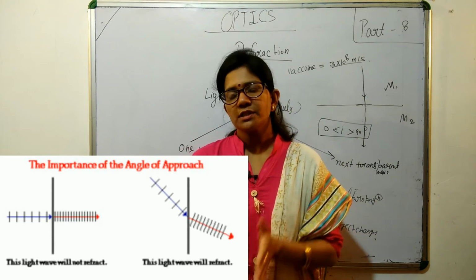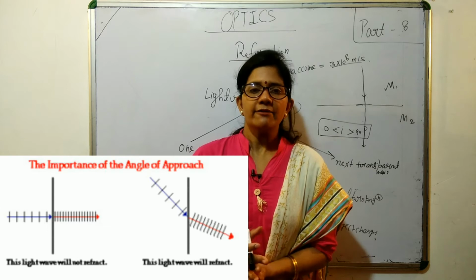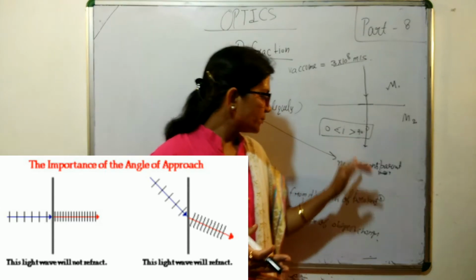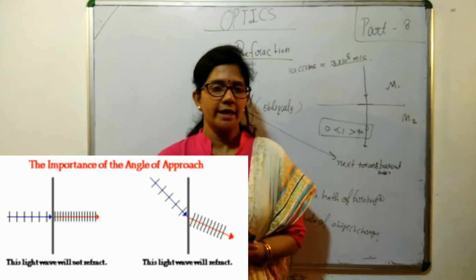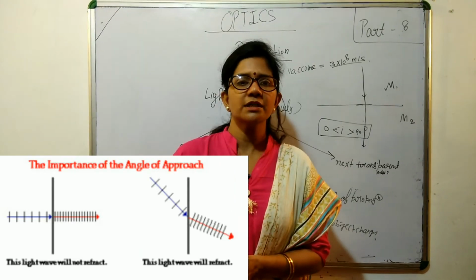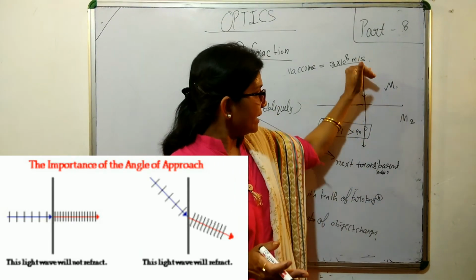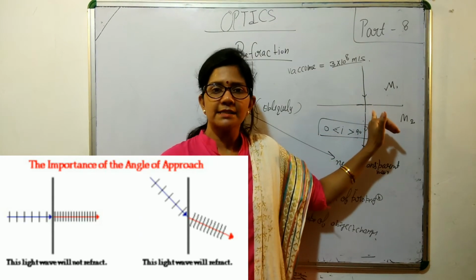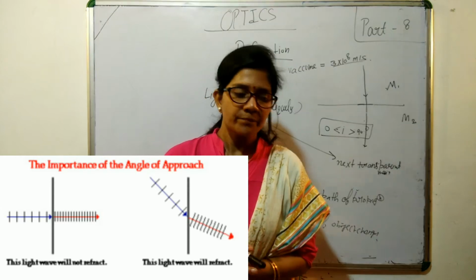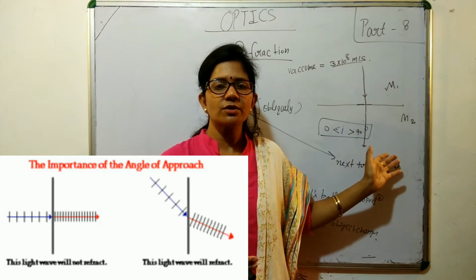So the main thing is that refraction takes place due to the change in speed of light. Then the question comes, why does the light not deviate when it falls at 90 degrees?